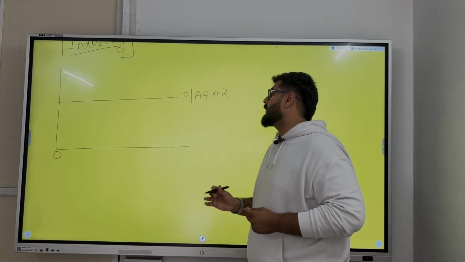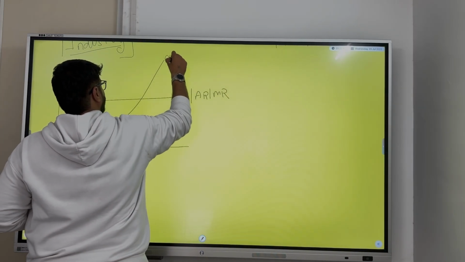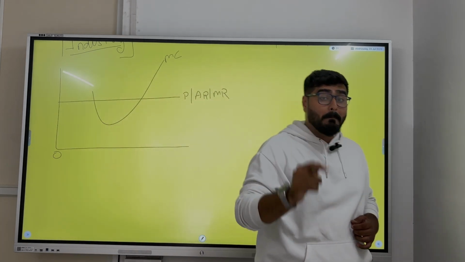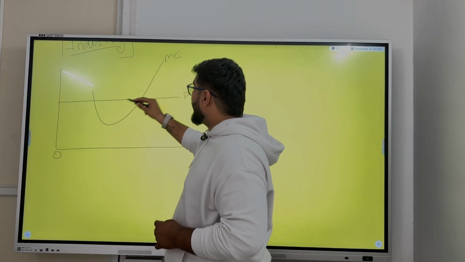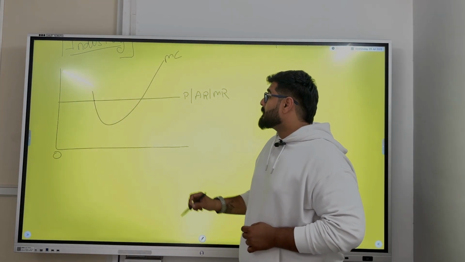Now what happens over here? Where do I find the equilibrium? Where the MC curve cuts the MR curve from below. Very important over here is the MC curve. This point cannot be said to be equilibrium.